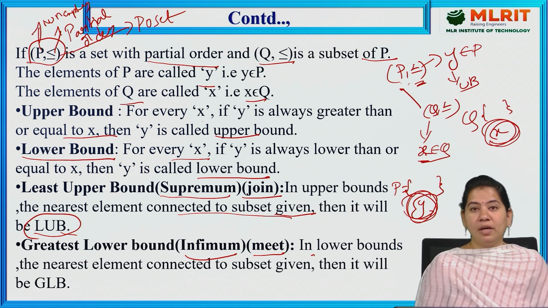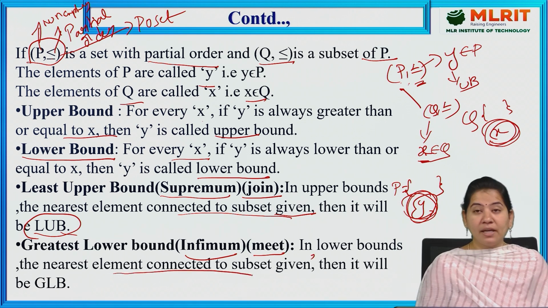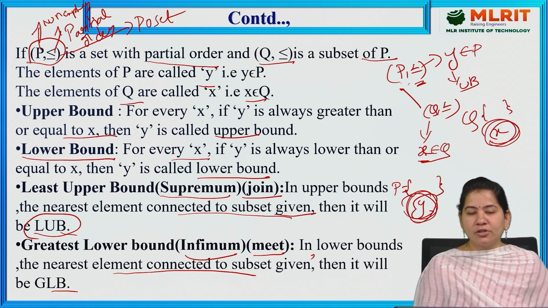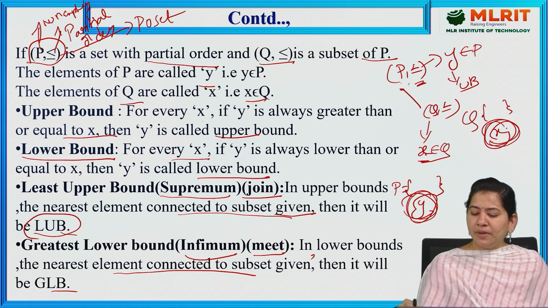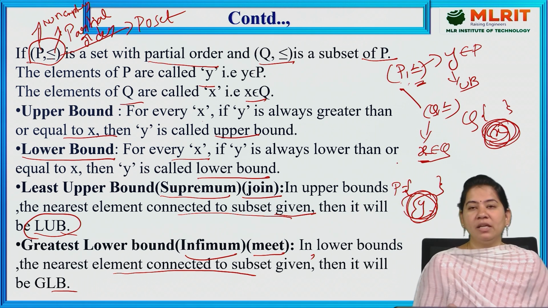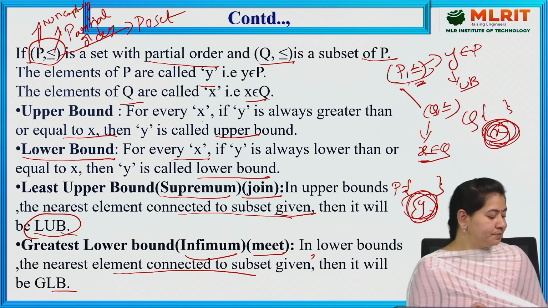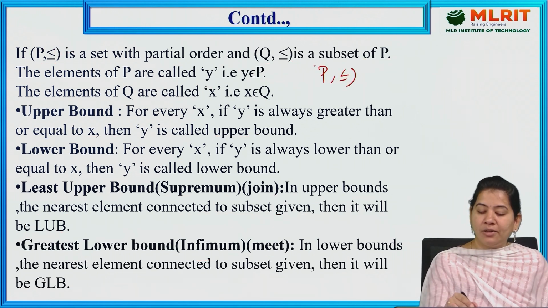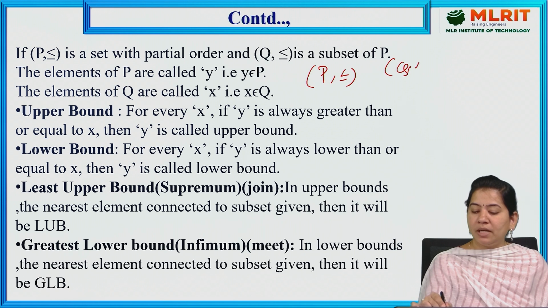So in lower bounds, the nearest element connected to the subset given is called the GLB, greatest lower bound. For example, here you have one set of elements q, less than or equal to, and p, less than or equal to.